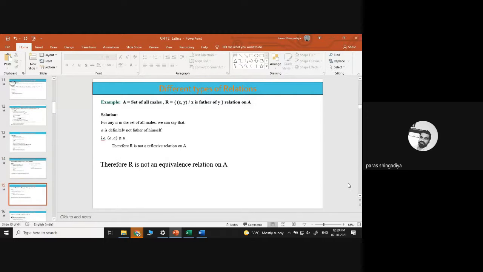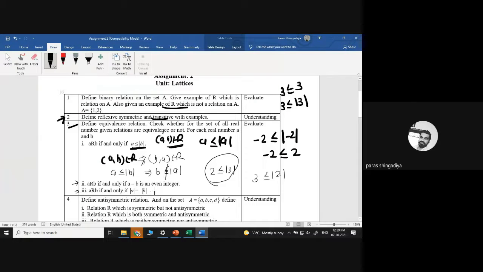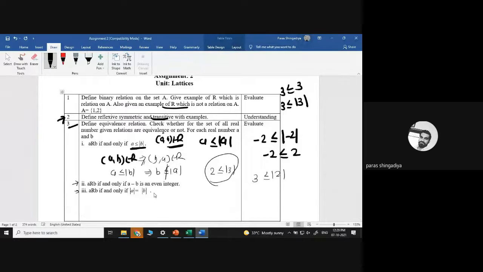X square is equal to y square, that was not given. So let's discuss it. A R B if and only if mod A is equal to mod B. Clear? Is it reflexive? That is true if (A, A) belongs to R for every A belonging to the real line. So what does it mean that (A, A) belongs to R? Mod A is always equal to mod A. Mod A is always mod A, therefore it is reflexive. That is the proof of reflexivity.